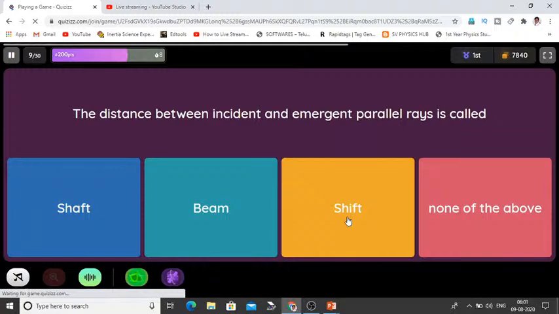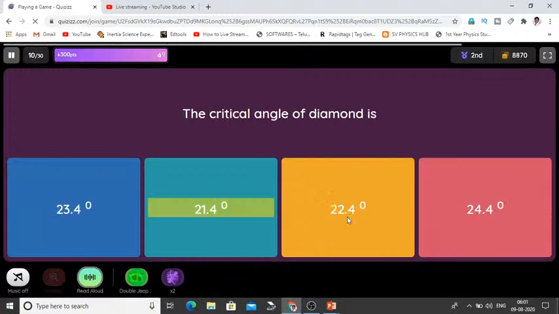Question. The critical angle of diamond is. Option 1, 23.4. Option 2, 21.4. Option 3, 22.4. Option 4, 24.4. So the critical angle of diamond is 24.4 degrees.